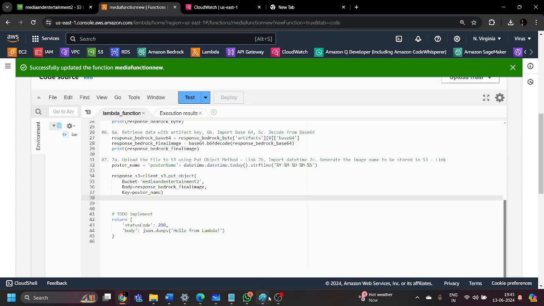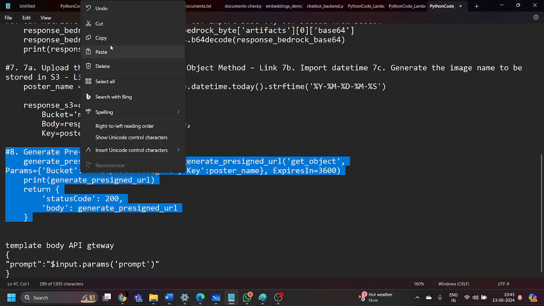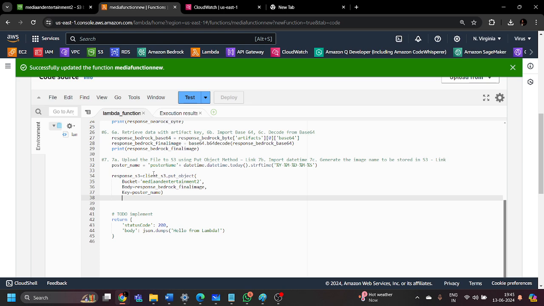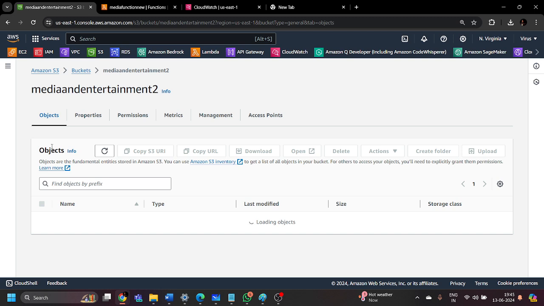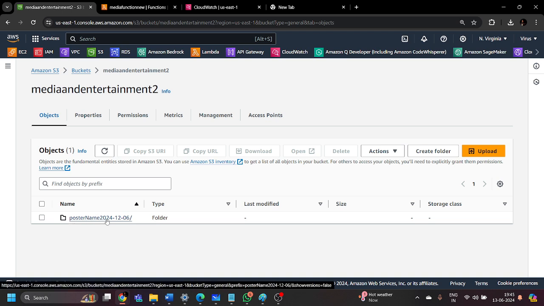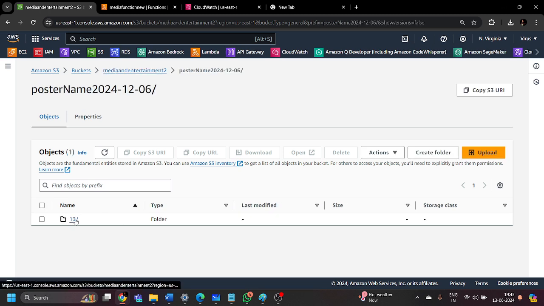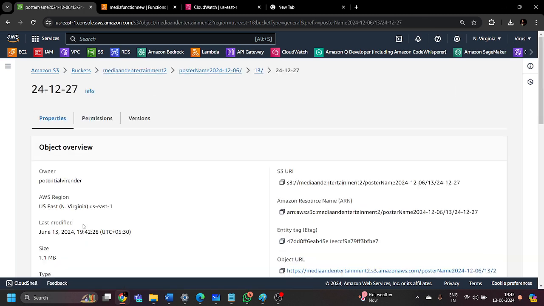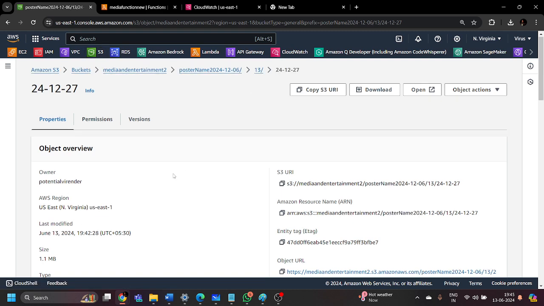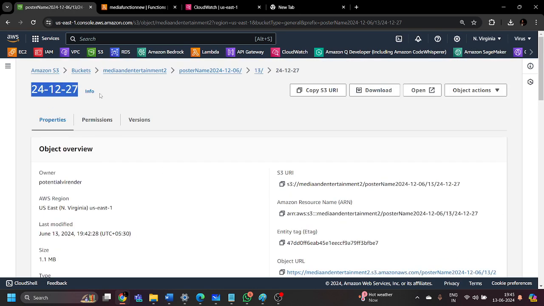Now at the end, let me use this code to generate a pre-signed URL. But before that, we have tested this code, and let's see if the desired output is being stored inside that S3 or not. Let's move towards the simple storage service and refresh this. Now you can see in this particular bucket, the output has been stored by this code, followed by the poster name, 2024, 12 of June. It is taking the previous date. 13 is the date, and this is the entire URL or path of the desired output. This object has been created and named 24 12 27.